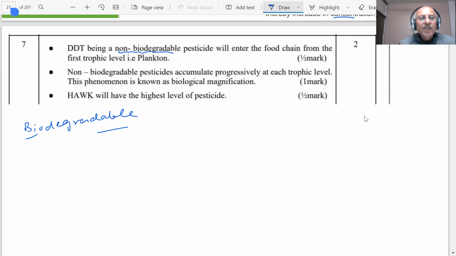Non-biodegradable means it cannot be degraded and will enter the food chain from the first trophic level. Entry is from the first trophic level, and then it goes to, as we have shown, the different trophic levels, primary, secondary, tertiary.